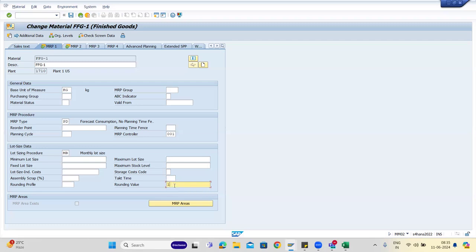Now if you keep the rounding value as 1 and you have an order for 0.5, you will now have 1. So even this is the same. With fixed lot size 1, you'll have an order for every one. You can say rounding value is like a universal set.